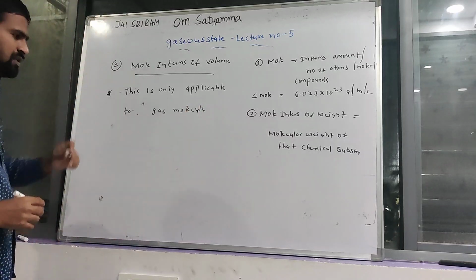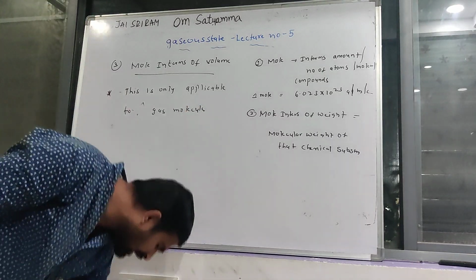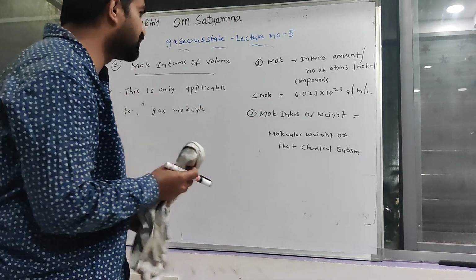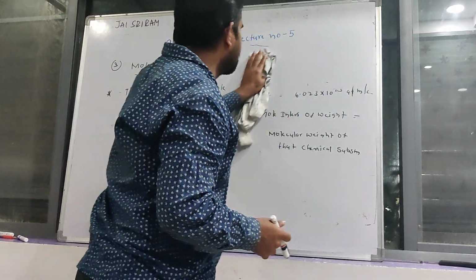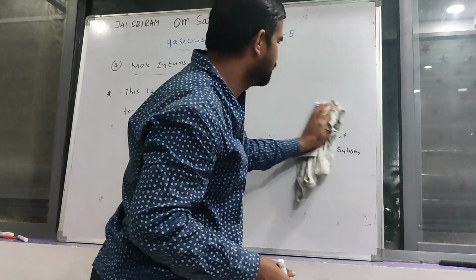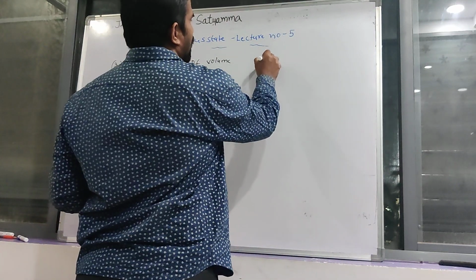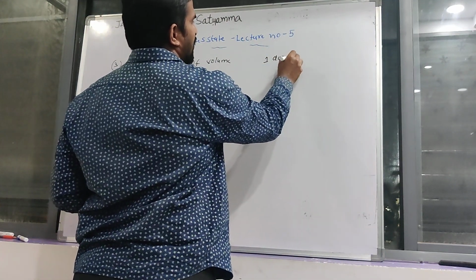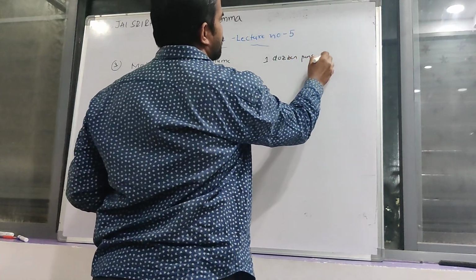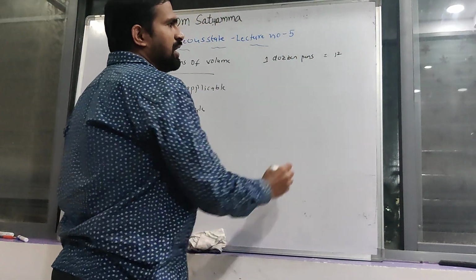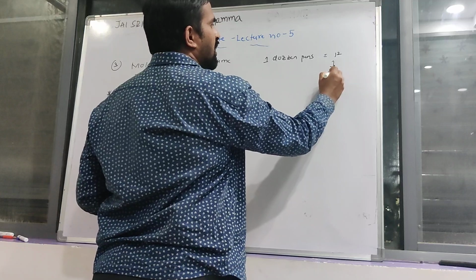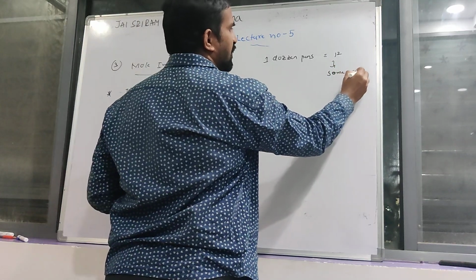For example, I can take 1 dozen pens. 1 dozen pens is equal to 12 pens, having some weight, whatever it may be.